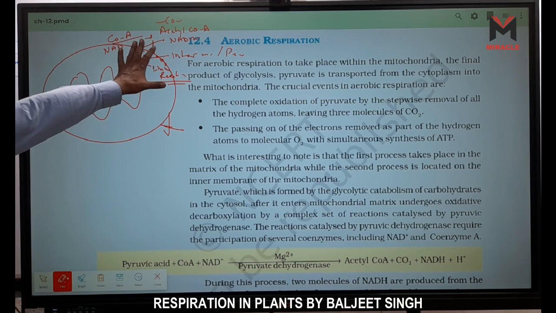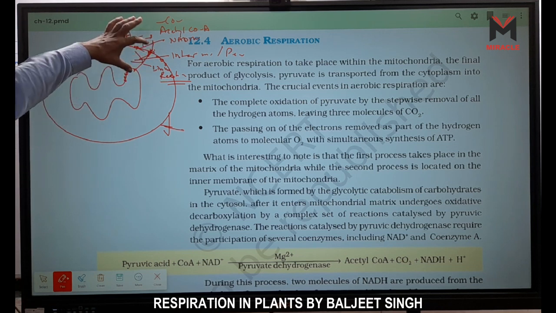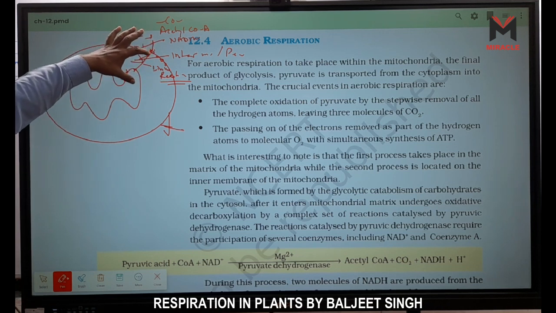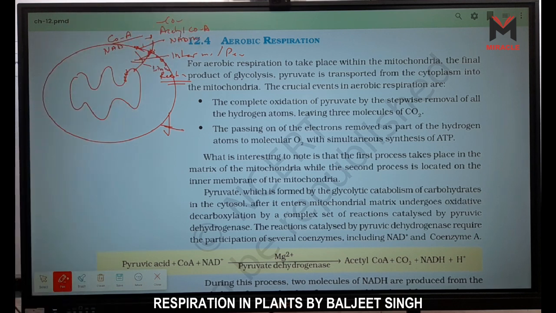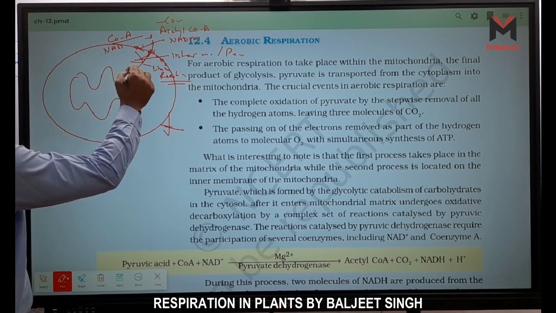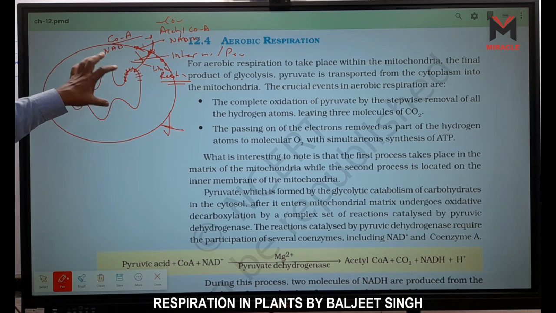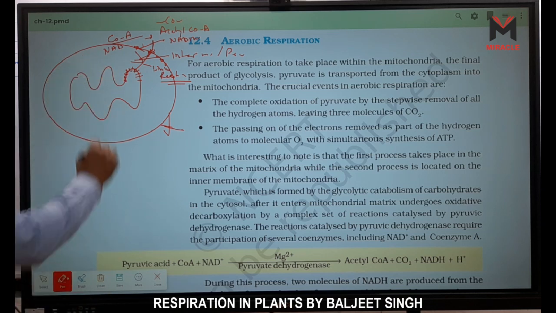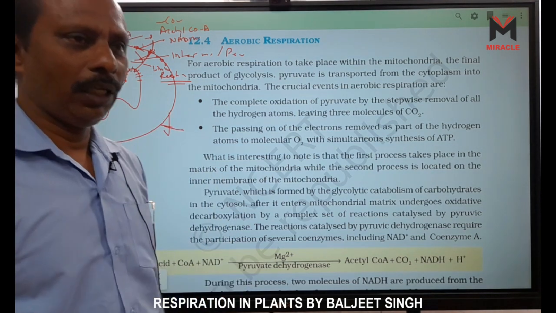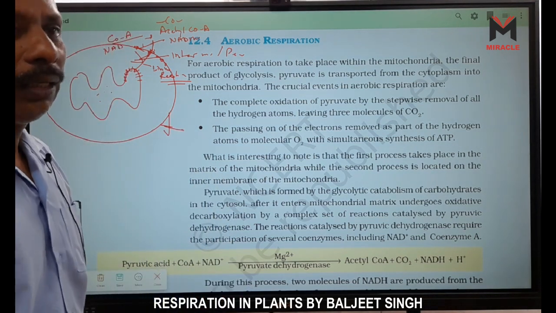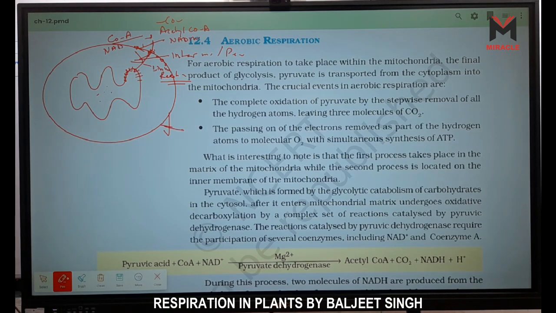Inner membrane, intermembrane space. In the intermembrane space, which reaction is there? The linking reaction is there, in which pyruvic acid is converted into acetyl CoA enzyme, right? One thing or another thing. All the respiratory enzymes are present in the mitochondrial matrix except one. Which one is not present? It is succinic dehydrogenase.